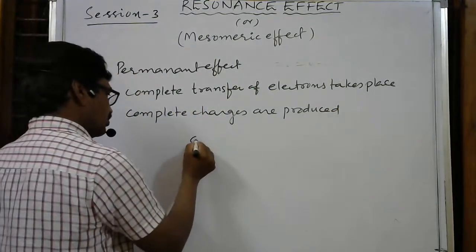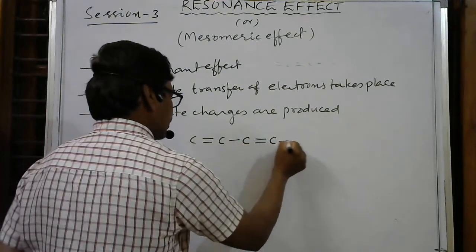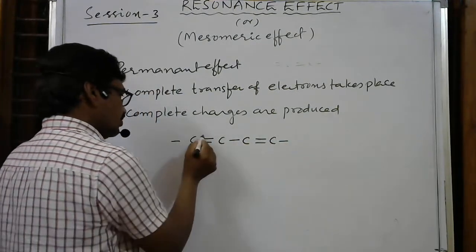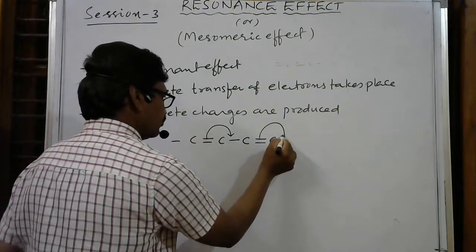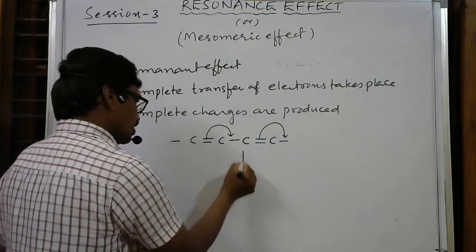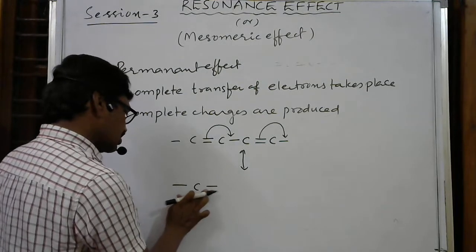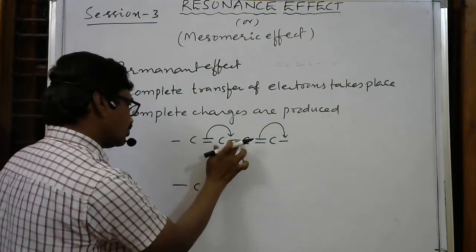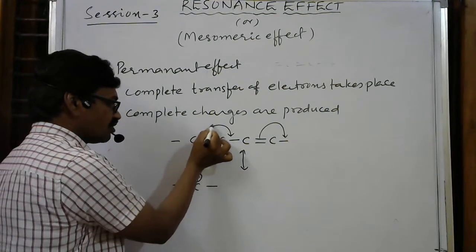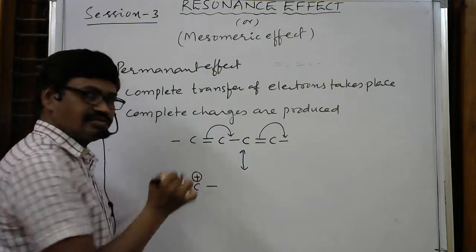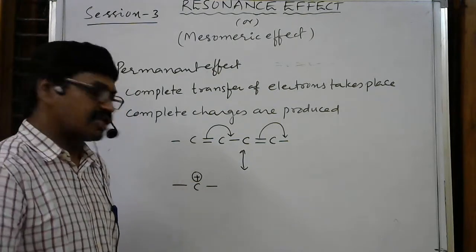Here we have carbon double bond, carbon single bond, carbon double bond. If it is a conjugated system, then whenever this bond shifts from here to here, this bond should come from here to here. So here we get a double bond. This double bond becomes a single bond because it is moving from here to here. So this carbon gets a positive charge, because after this electron moves, the electron density on this carbon atom decreases. Because of that, we can write a complete charge, not partial.